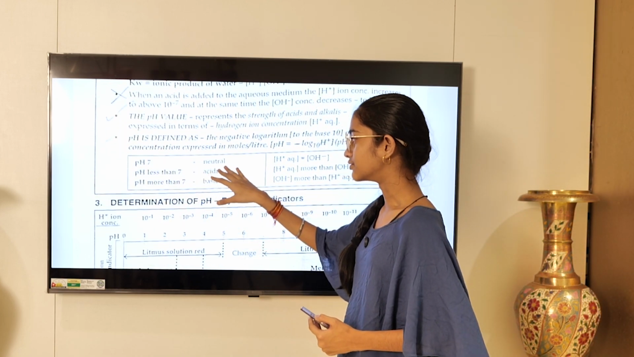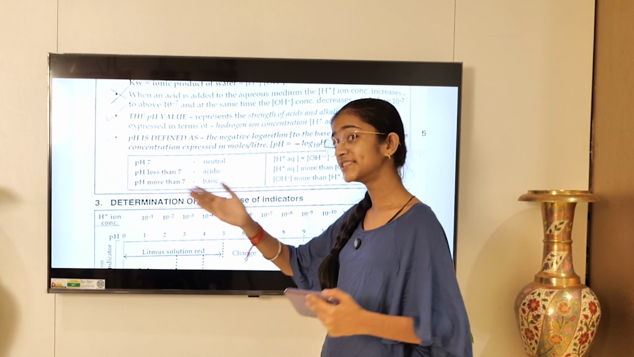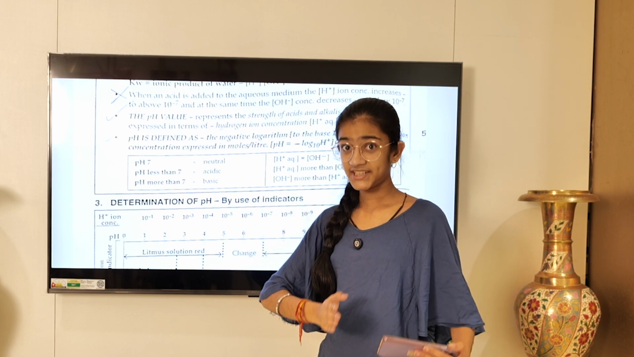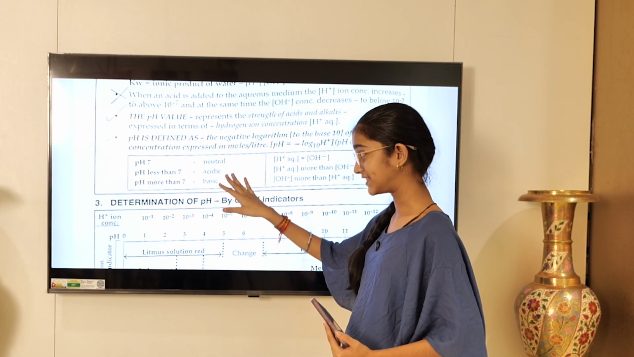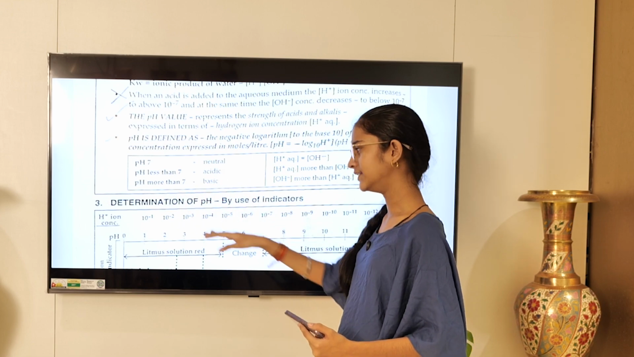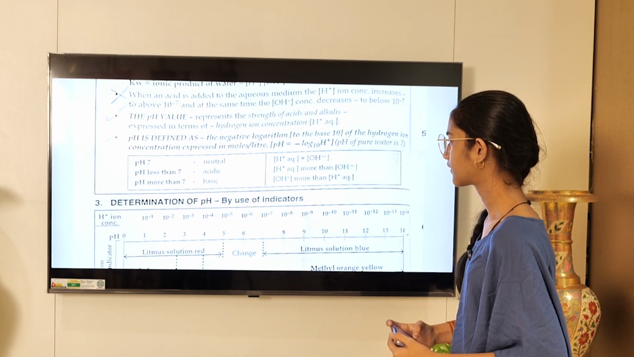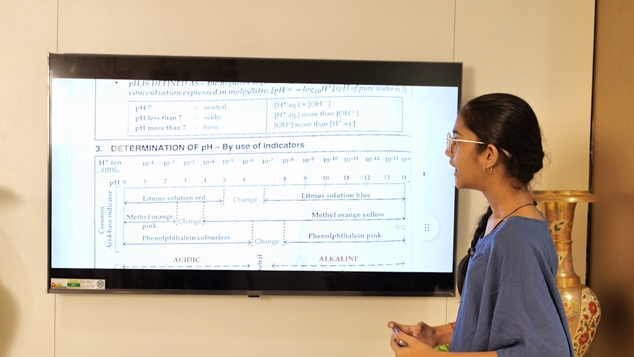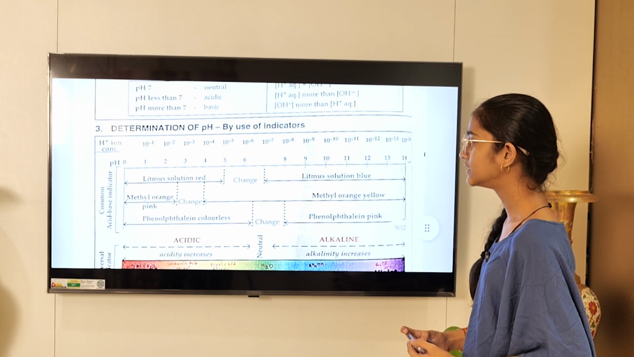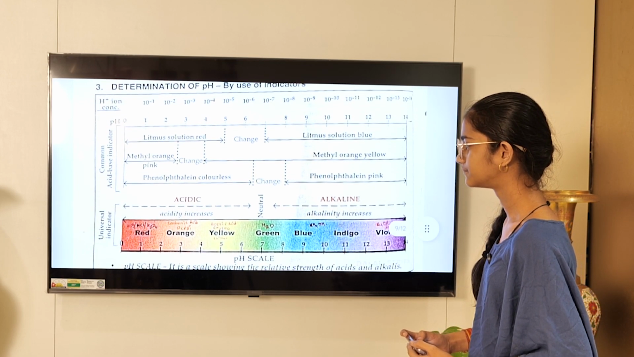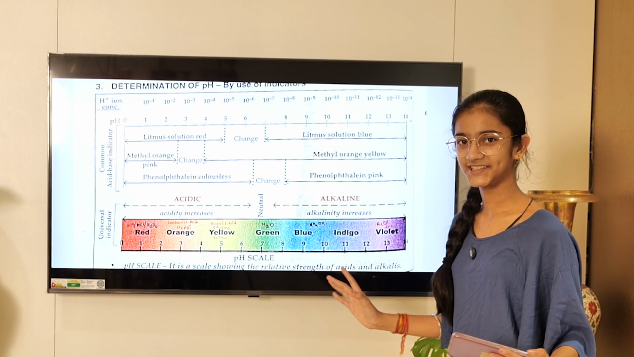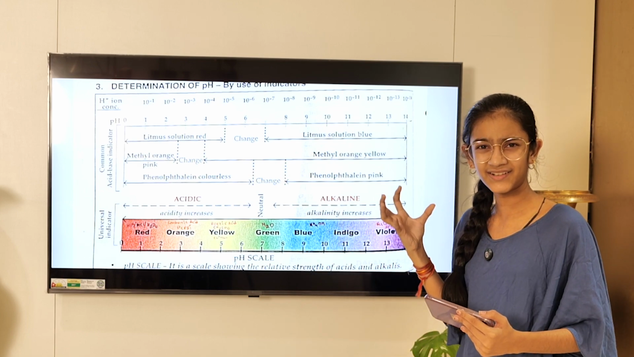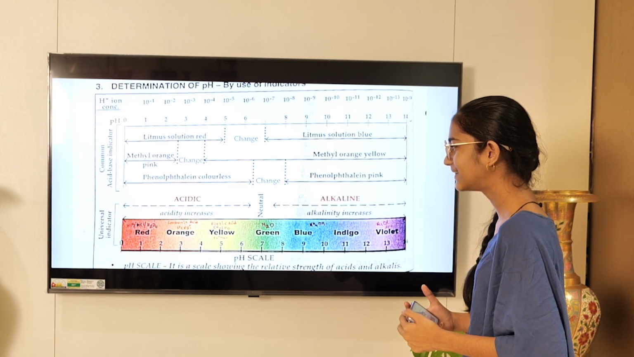pH 7 is neutral. pH less than 7, that is 6, 5, 4, 3, 2, 1 or whatever, is acidic, and more than 7 is basic. Now, determination of pH by the use of indicators. Wow, colorful. I like colored objects. Isn't it very attractive and nice? It is, right?